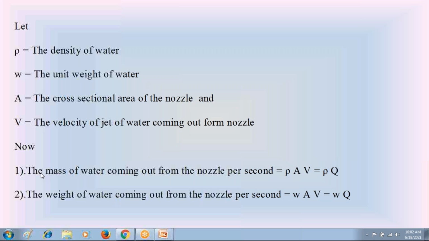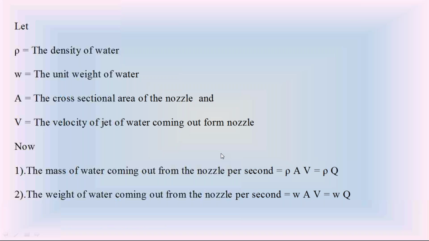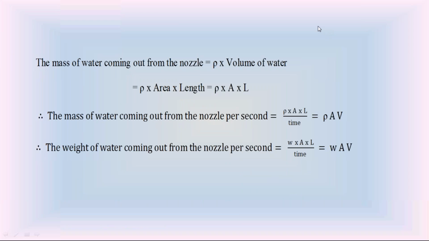Now I will explain this equation rho AV. How is the mass of water jet coming out from the nozzle per second rho into A into V? Please follow the derivation because it is important in this impact of water jet. Everyone go through the derivation of the mass of water jet coming out from the nozzle per second equal to rho AV. Please follow the steps carefully.